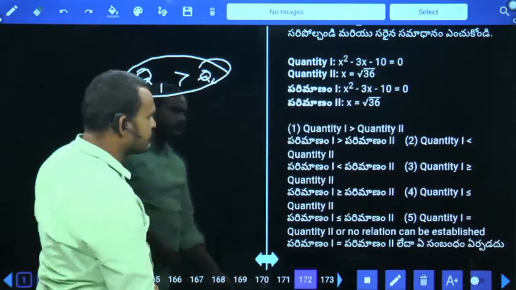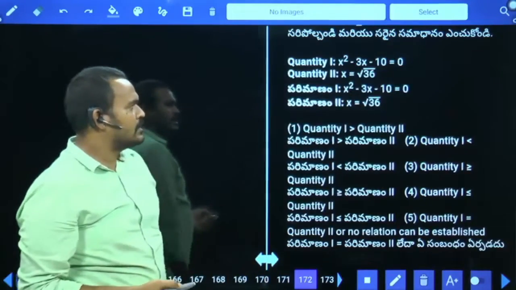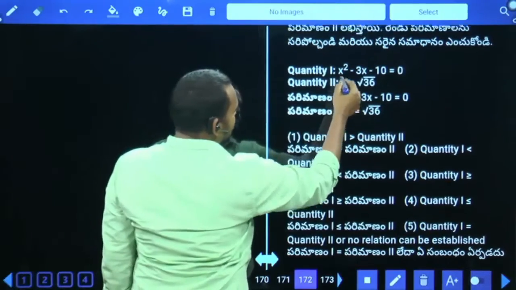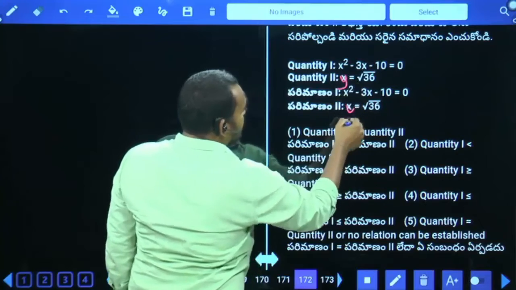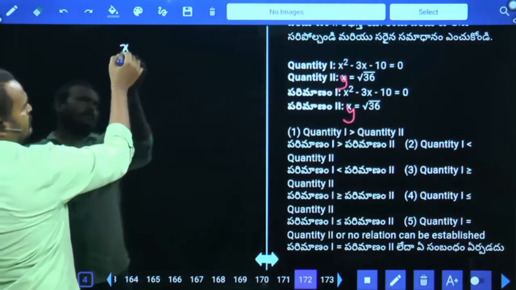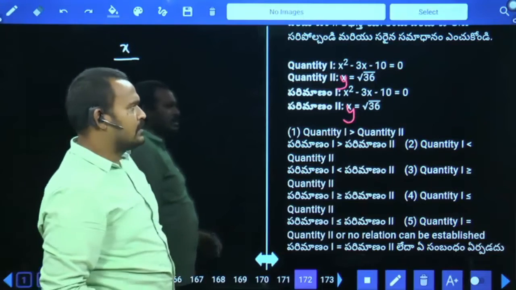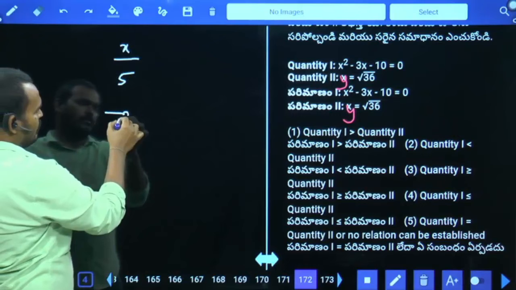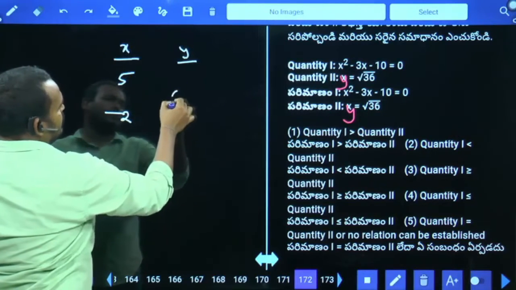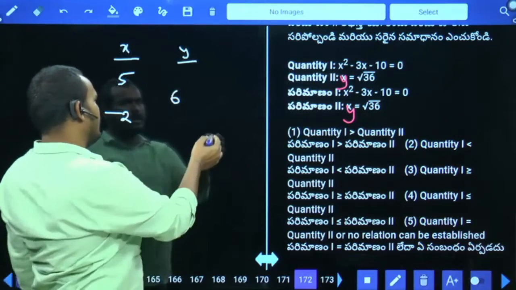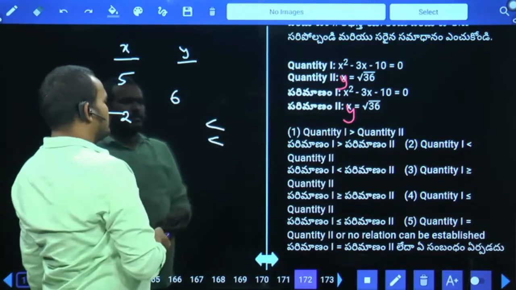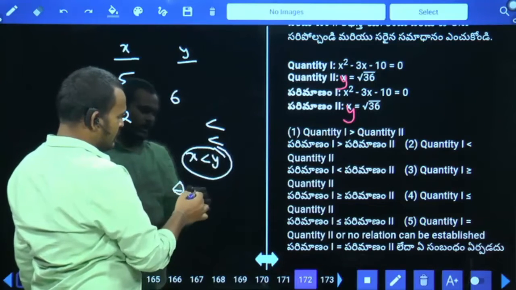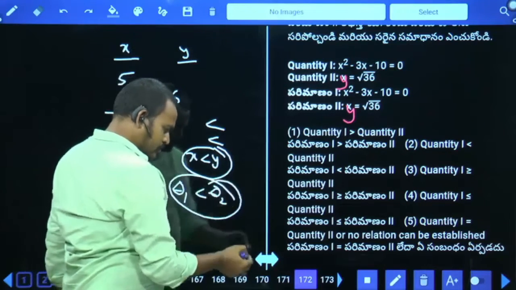Next, 172. x square minus 3x minus 10 equals 0. y equals root 36. Then the x values: product will be minus 10, sum will be minus 3, means minus 5 plus 2, so x is 5 comma minus 2. Then y value is only plus 6. 5 is less than 6, and minus 2 is less than 6. Then x is less than y, means Q1 is less than Q2. Next, question number 173.